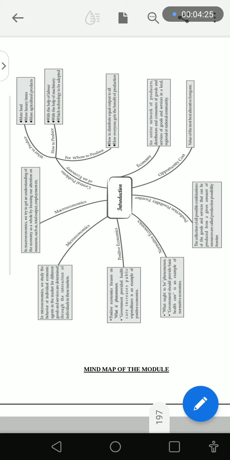Positive economics focuses on what is phenomenon, for example, government-provided healthcare increases public expenditure could be a good example of positive economics. Whereas what ought to be phenomenon is normative economics. That is, government should provide basic health care, which is a good example of normative economics.